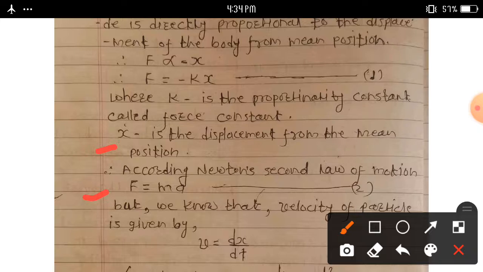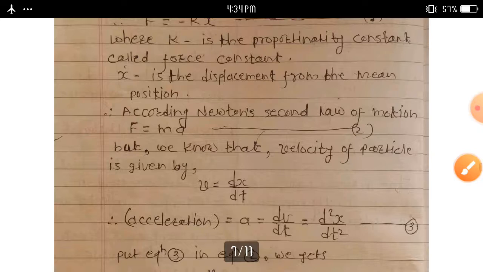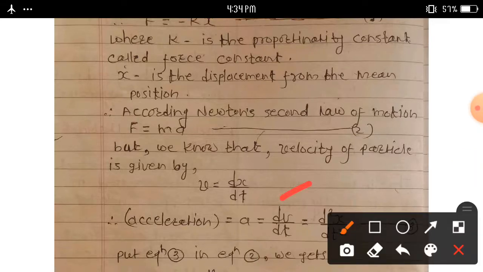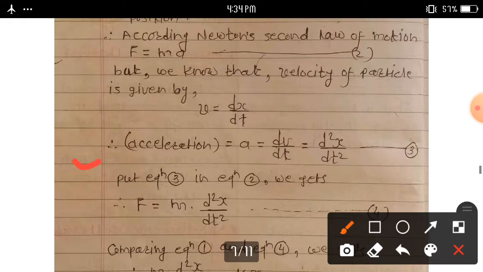But we know that the velocity of a particle means what? The rate of change of displacement with respect to time, that is v is equal to dx upon dt. We also know acceleration: a is equal to dv upon dt, the rate of change of velocity with respect to time. This term we can write as d square x upon dt square. Consider equation third.